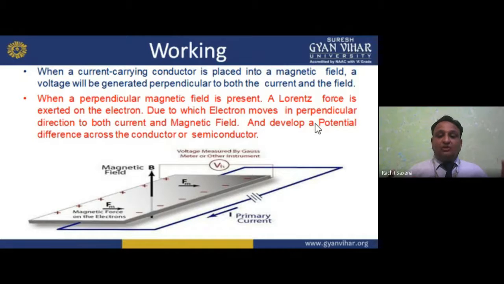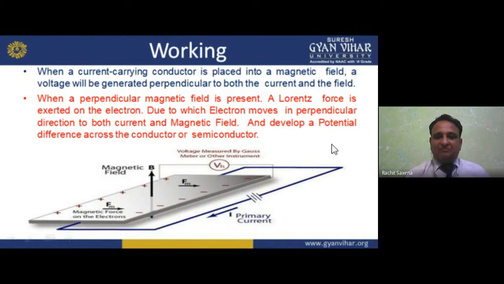It develops a potential difference across the conductor or semiconductor. Conductor means resistance tends to zero, and semiconductor resistance lies between zero and infinity.